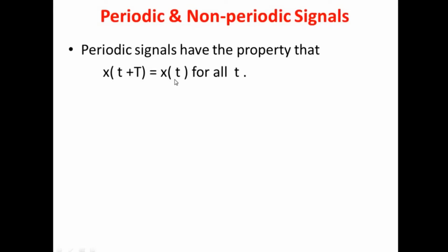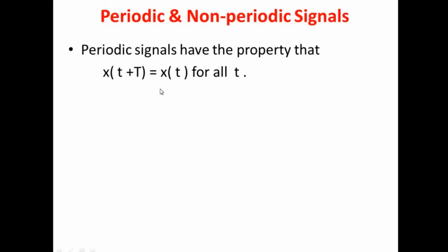Consider that we have an original signal sin t, and now we check the same sin t after some interval. That interval we represent as capital T, the period, and both magnitudes should be equal. If the property is satisfied, then that type of signal is a periodic signal, or else it is a non-periodic signal.